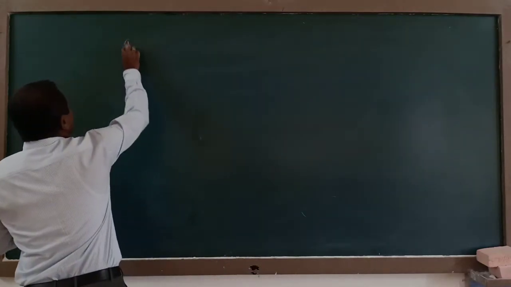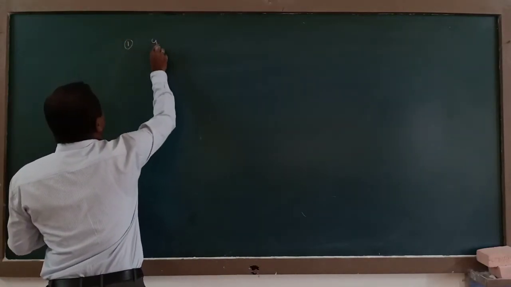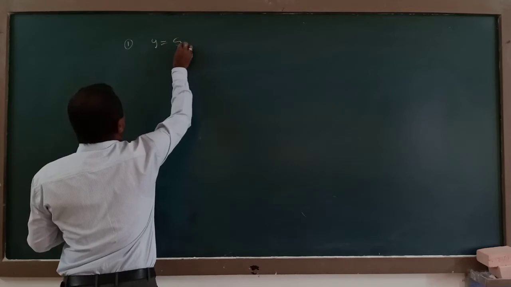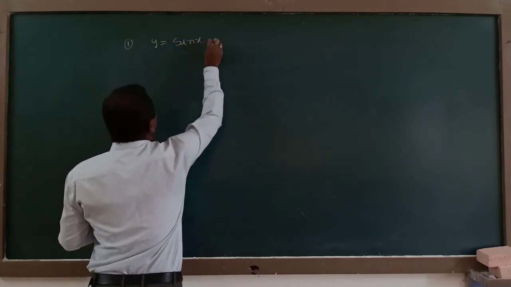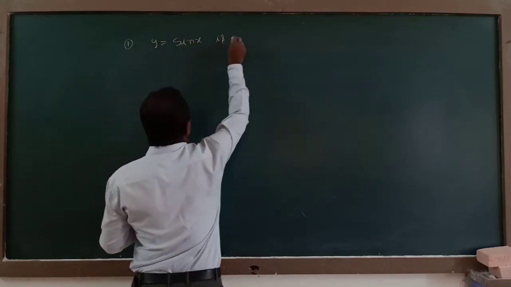Prove that y is equal to sin x is always a continuous function.